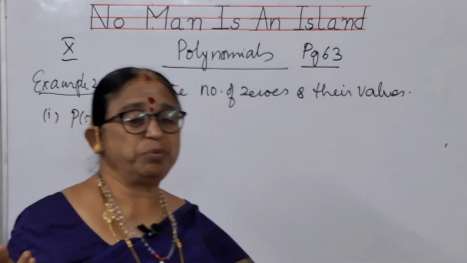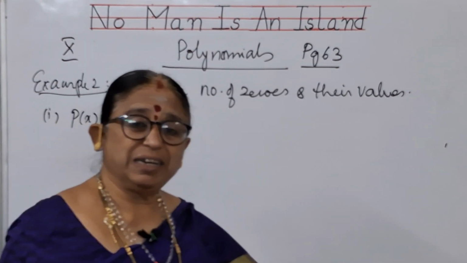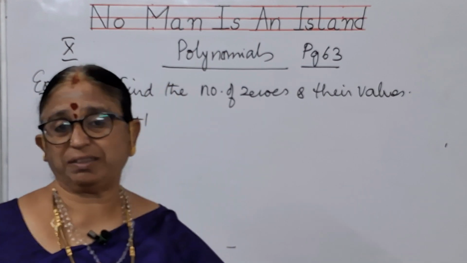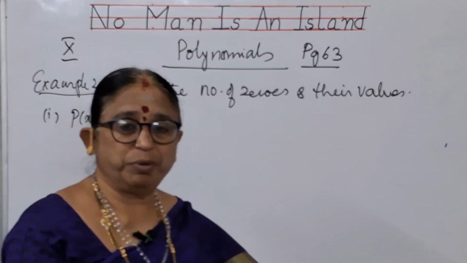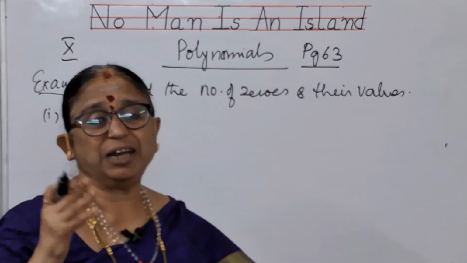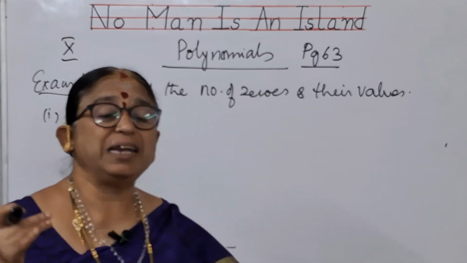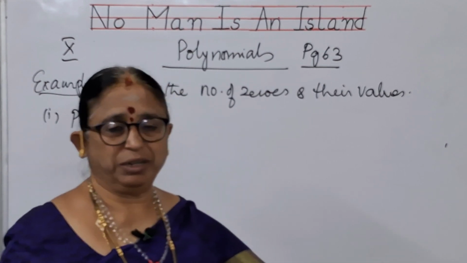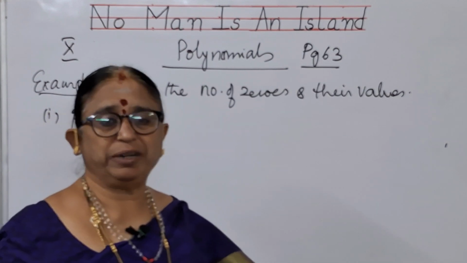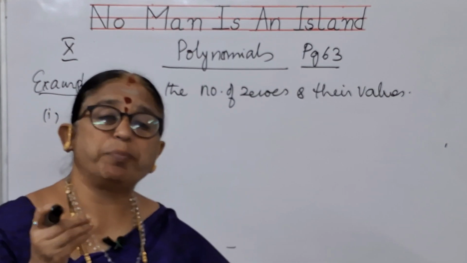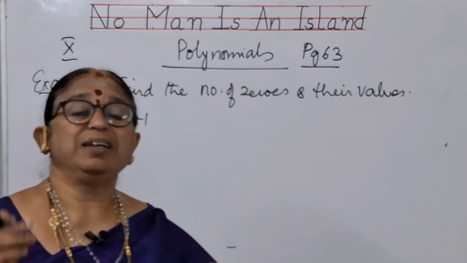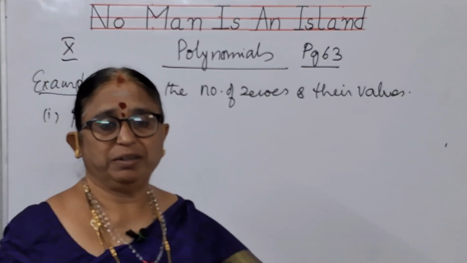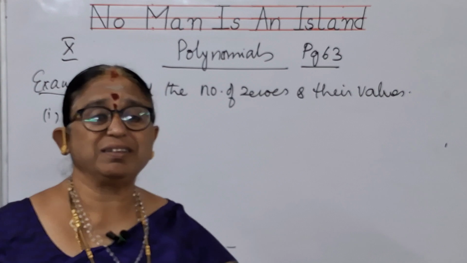Once again we think about the degree. Degree is the highest power that you are seeing in that polynomial. By observing the degree, you can name that polynomial. After naming the polynomial, whatever is the degree of the polynomial, that many zeros are available. So it is quite easy, children.